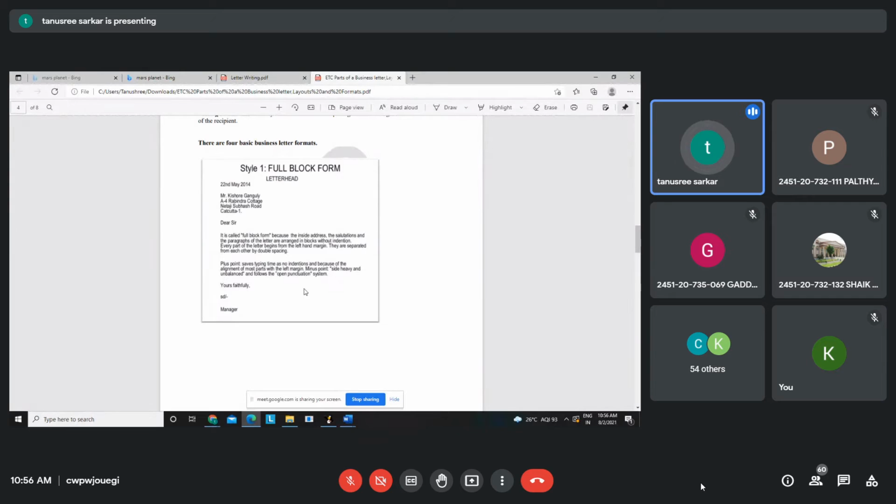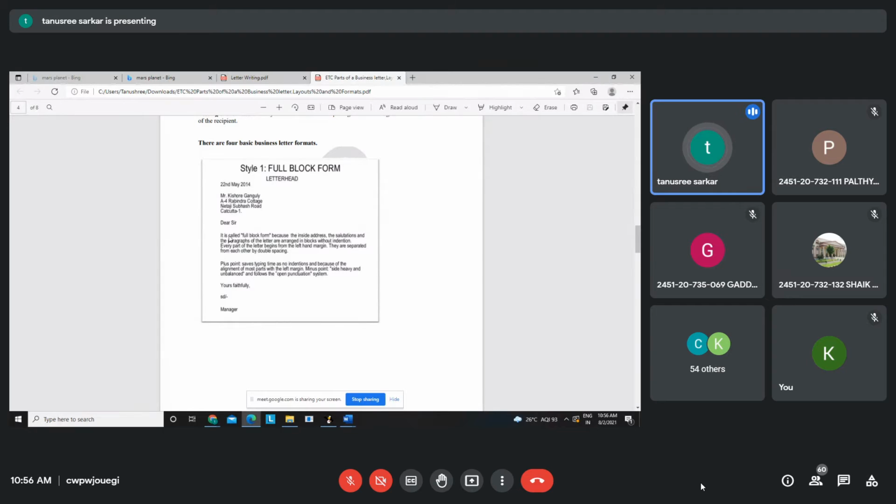Inside the letter itself, you see the letterhead, the date, then receiver's address, then dear sir. Subject is missing there, you need to add that. It is called full block form because the inside address, the salutations and the paragraphs of the letter are arranged in block without any indentation.